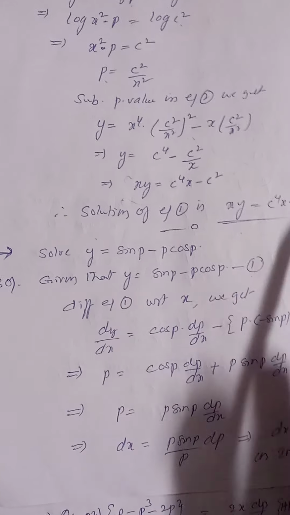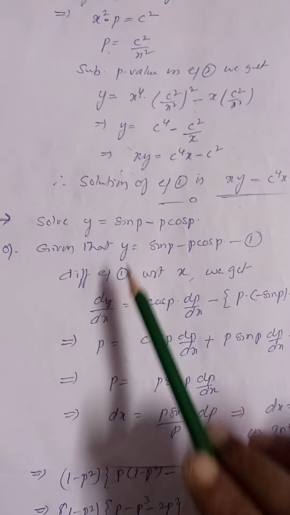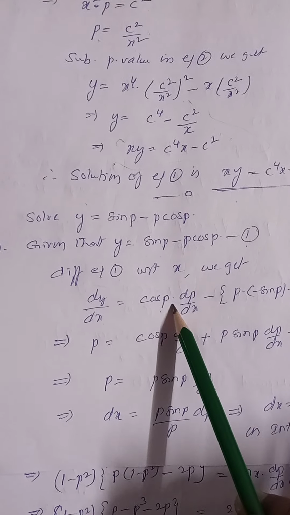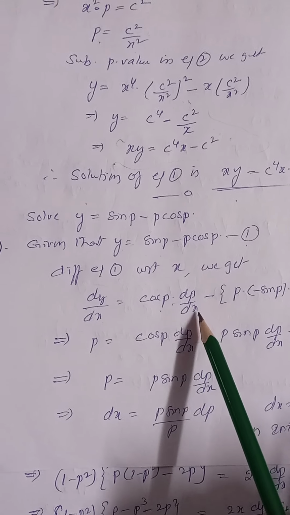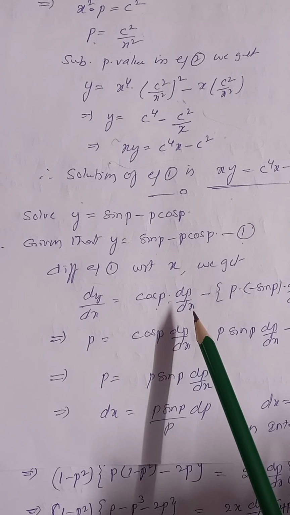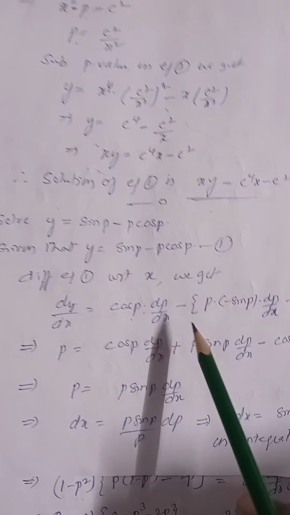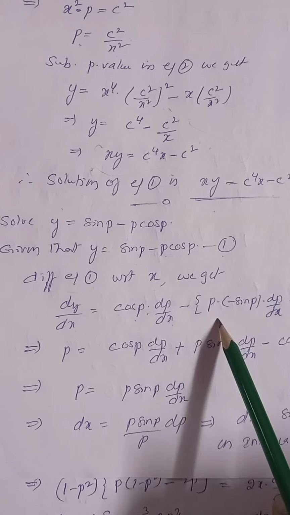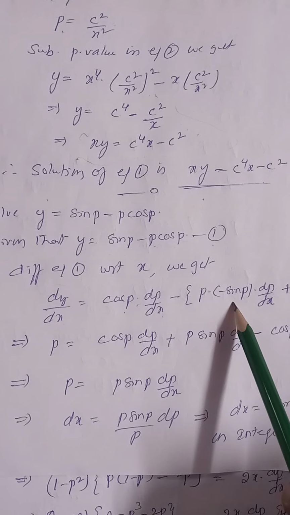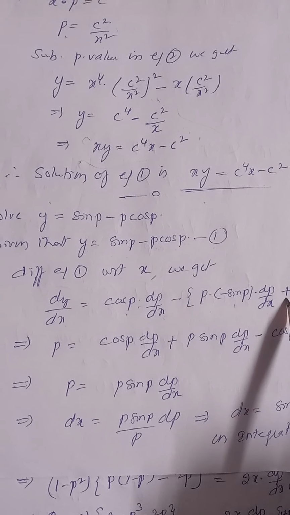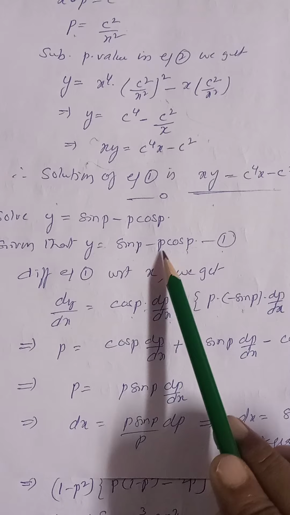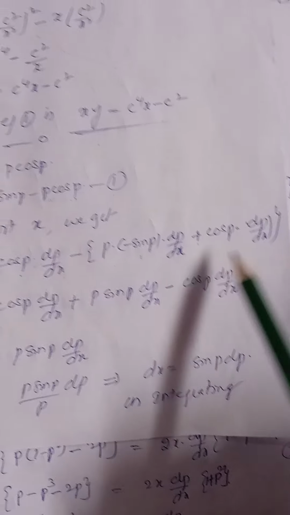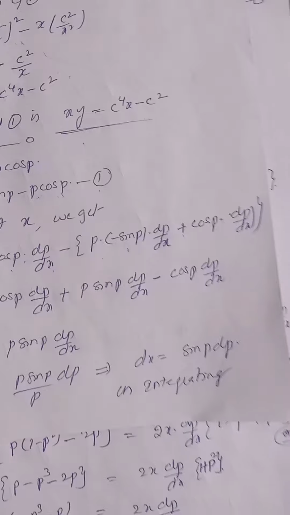Next step is we have to differentiate with respect to x. dy by dx is equal to differentiation of sin p, which is cos p into dp by dx. Remember, we are differentiating with respect to x. p is a function of x, remember. Now minus p into, this is the UV rule. p into differentiation of cos p is minus sin p into dp by dx plus cos p into differentiation of p. Differentiation of p is dp by dx. You remember this one. This differentiation is very, very important.